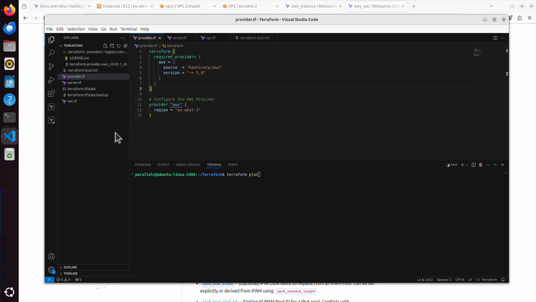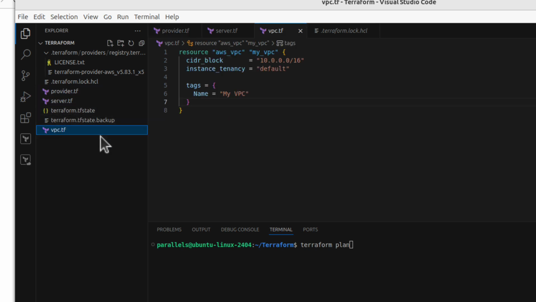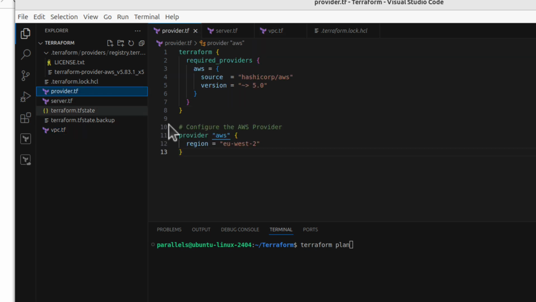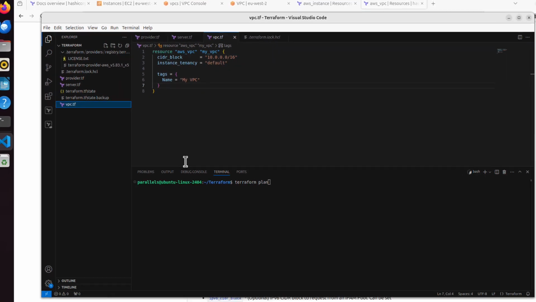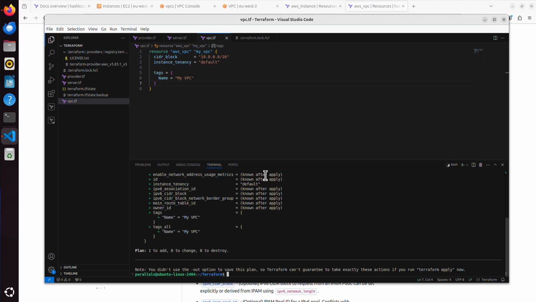What I also wanted to point out is there is a new file called terraform.tfstate. It was created when we created our server, and we will talk about it shortly because it's a very important file as well. But for the time being, we are just creating the VPC, okay? And the provider is already specified in a separate file, but it will be read by Terraform. Anyways, alright, so I will run Terraform plan. Let's see if it will work. And yes, looks like it does.